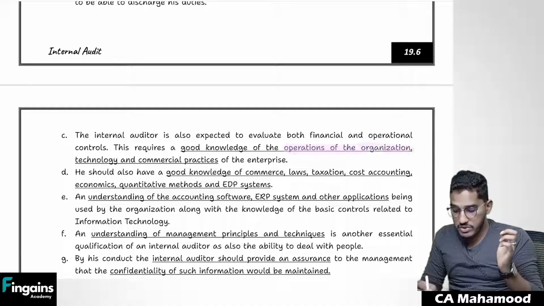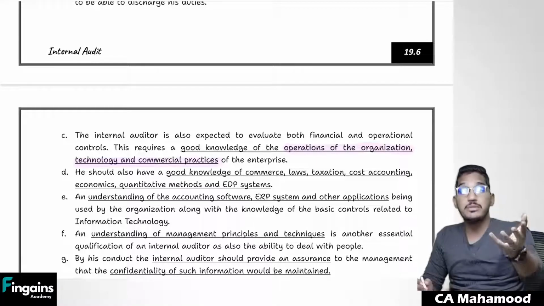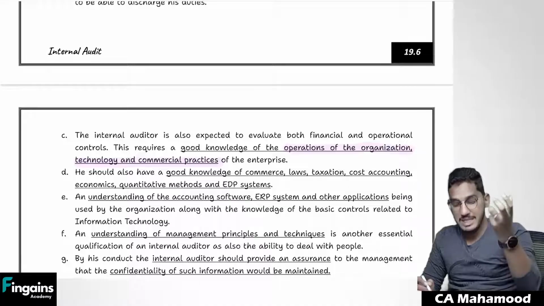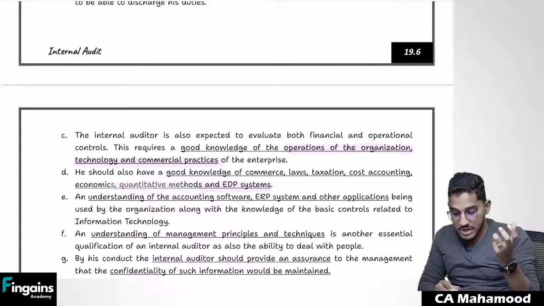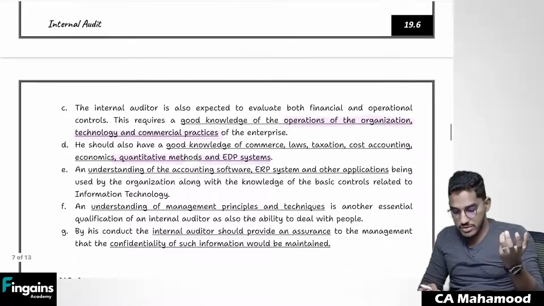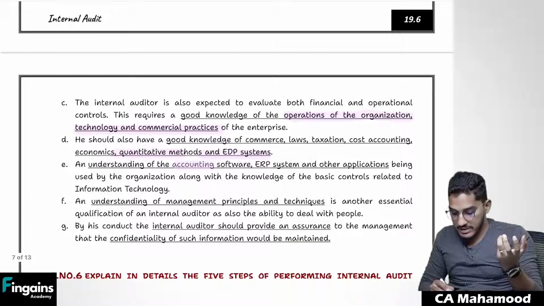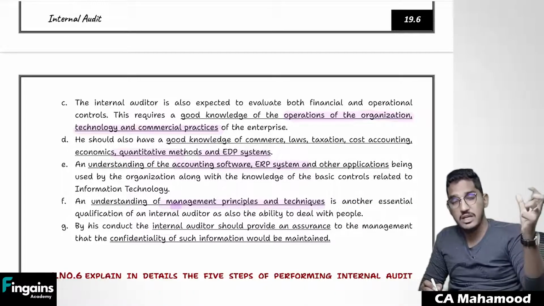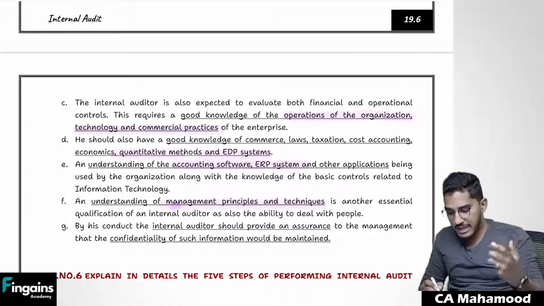You should know the operations of the organization, technology, commercial practices. Today you have to do the audit in a digital environment. You should have a good knowledge of ERP systems, EDP systems, quantitative methods. This also you should have. And once again, accounting software, ERP systems, you should have good knowledge. You should know about management policies. What kind of policies make good management? What best policy should be there? You should have that knowledge as well.